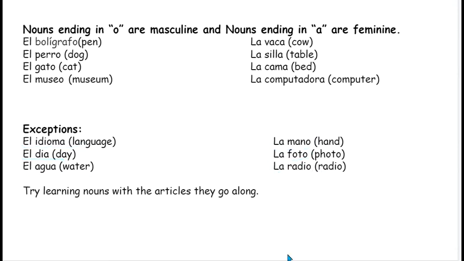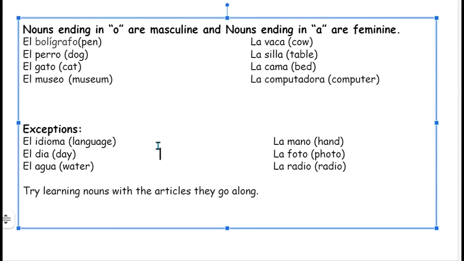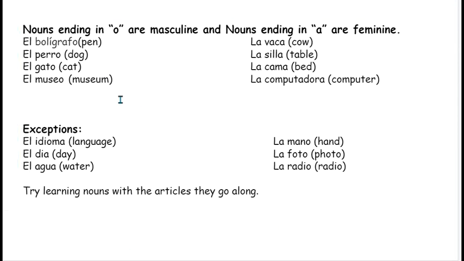So there is a suggestion for you all while learning nouns in Spanish. So better learn their article also when you are learning only nouns. So the way I learned is, I always learn, for example, how to say pen in Spanish. So I always preferred learning el bolígrafo, how to say dog in Spanish, el perro, el gato, el museo, la vaca, la silla. So I always learn with their articles, not just silla, vaca, museo, gato. So better than this, learn with their articles. This is how you will remember their articles also.